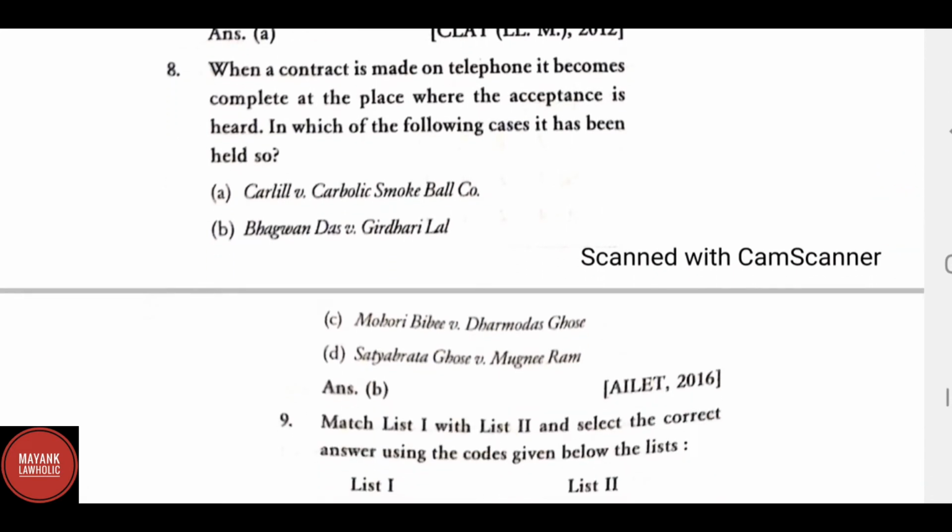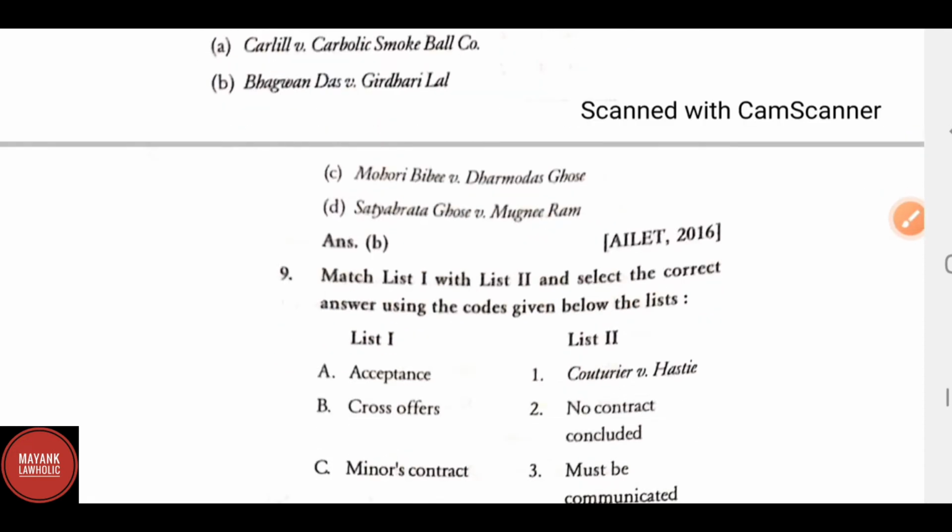When a contract is made on telephone, it becomes complete at a place where the acceptance is heard. In which of the following was it held? Bhagwan Das versus Girdhari Lal.